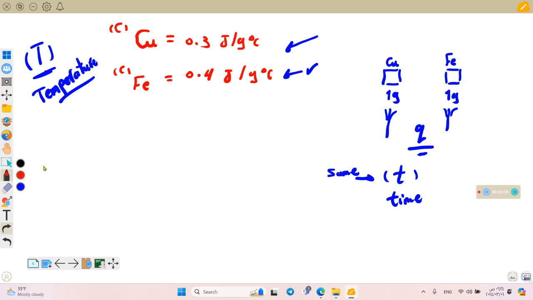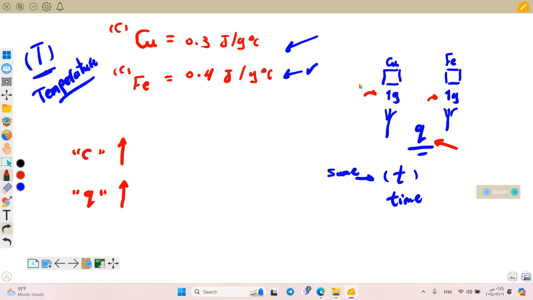Actually, let's go back to the definition of specific heat. It says that the specific heat is the quantity of heat required to raise the temperature of 1 gram of the substance 1 Celsius degree. So as the specific heat increases, the quantity of heat required to raise the temperature of 1 gram of the substance 1 Celsius degree increases. The quantity of heat will increase.